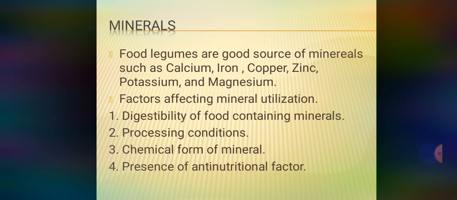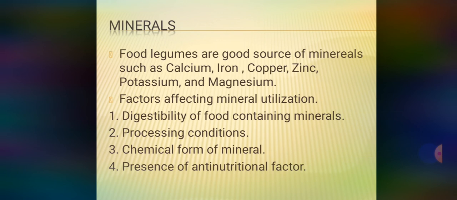Okay. So what are the factors affecting mineral utilization? The first thing is digestibility of food containing minerals. Second, processing conditions. Third, chemical form of minerals. And fourth is the presence of anti-nutritional factors. So these are some factors which affect the utilization of minerals.